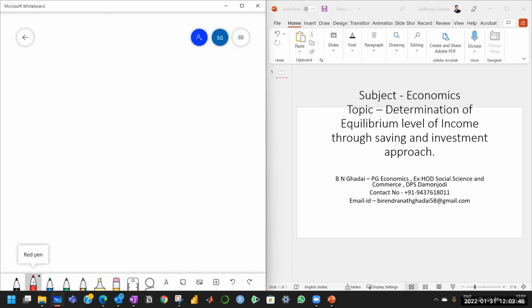Diagrammatic presentation, we can combine these two approaches together and show in one diagram. We will take two parts of the diagram. In the upper portion we will see the equilibrium in terms of aggregate demand and aggregate supply, and in the lower portion we will see the equilibrium through saving and investment.